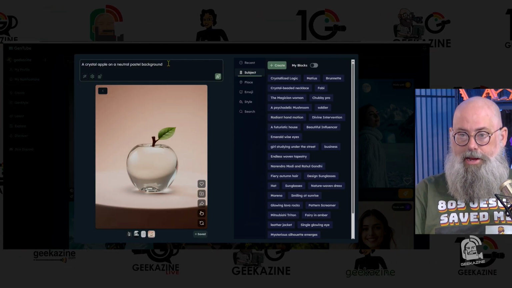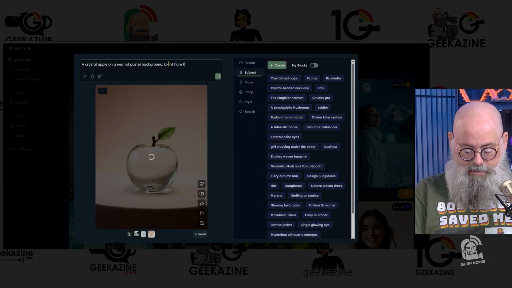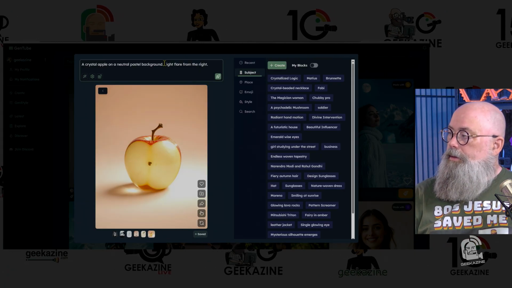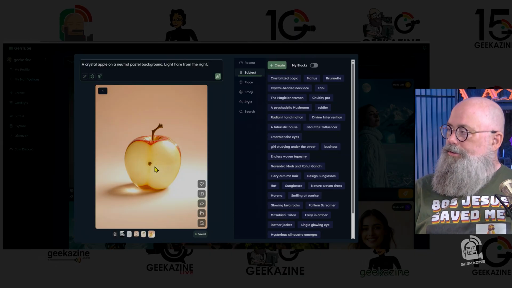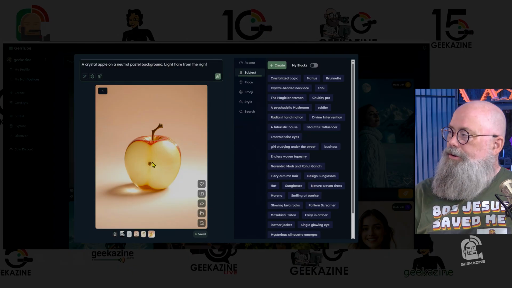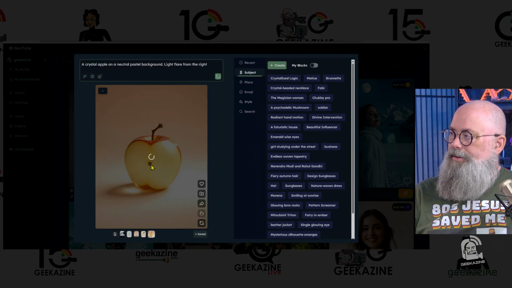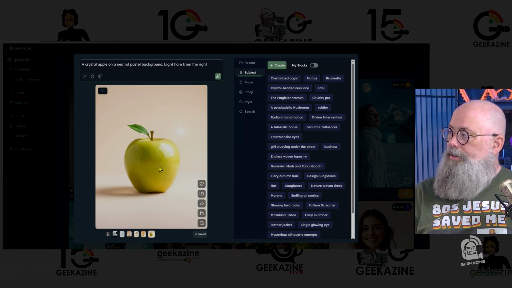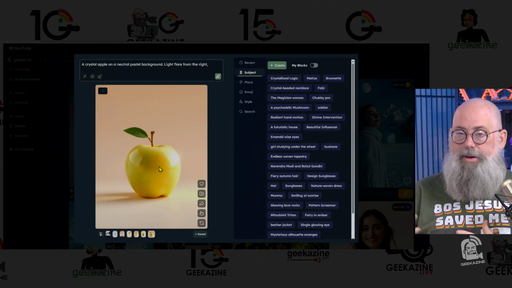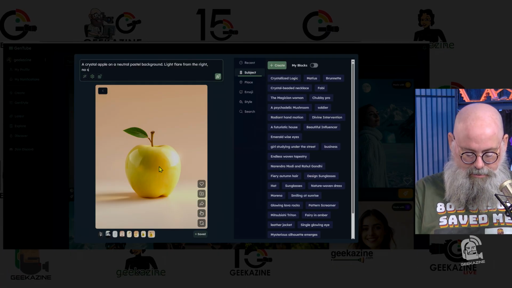I want to put in some lighting. So let's do a light flare from the right. There we go. The crystal apple kind of changed, kind of looks like a real apple now, but we just take out that punctuation and that will kind of give us a different idea. There we go. Now it looks like a real apple. And this is some of the things that you'll have to deal with as you are going forward. Let's say no stem.